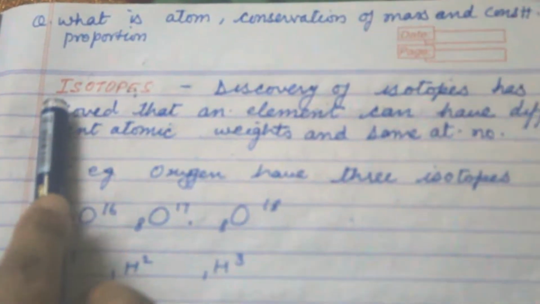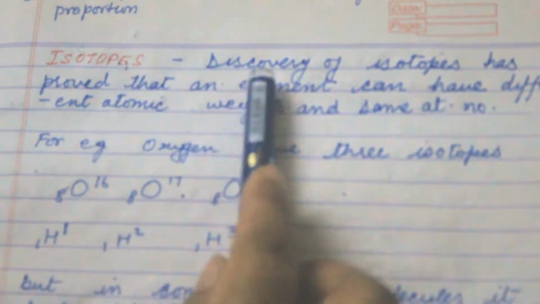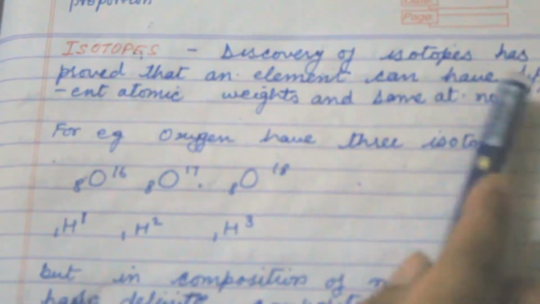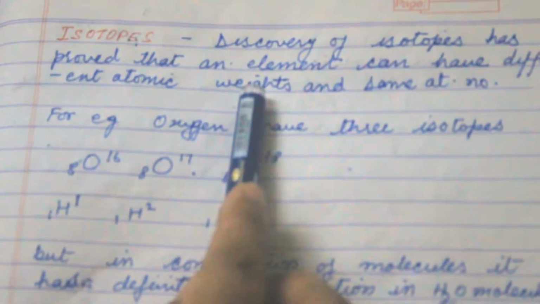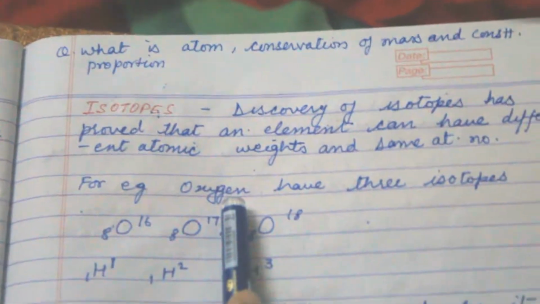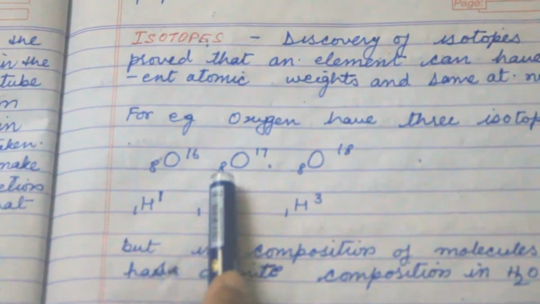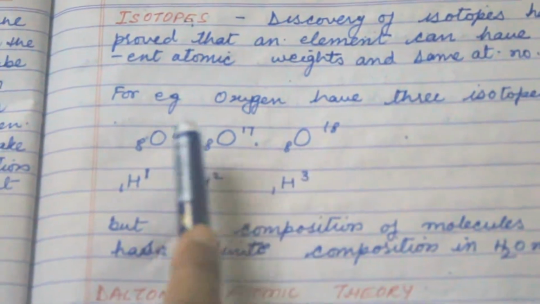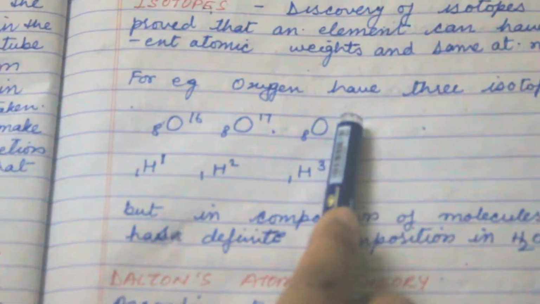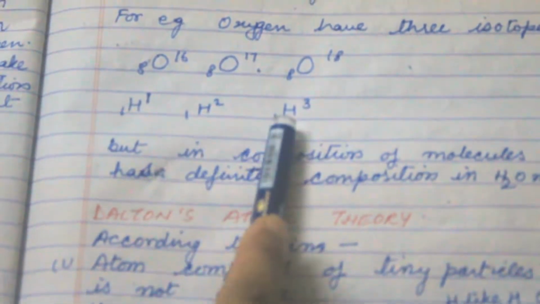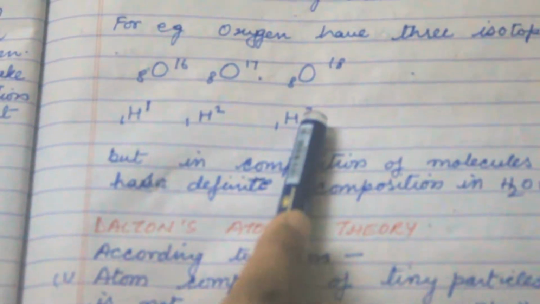Students, today my topic is isotopes. The discovery of isotopes has proved that an element can have different atomic weights and the same atomic number. For example, if we take oxygen, it has different atomic weights but the same atomic number. Likewise, hydrogen also has the same atomic number but different atomic weights.